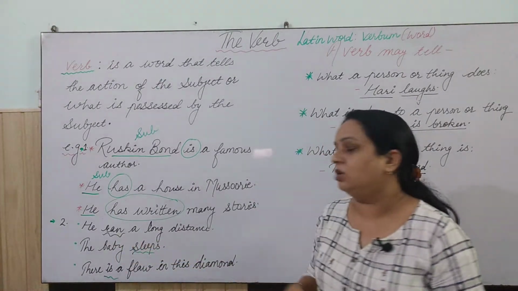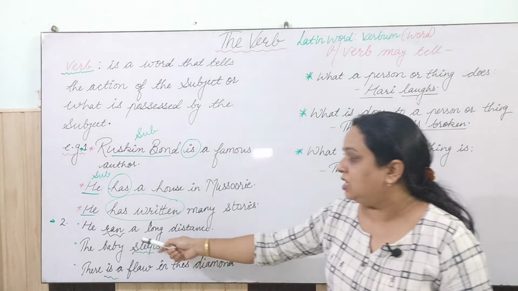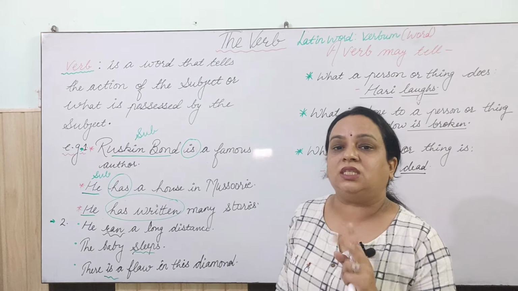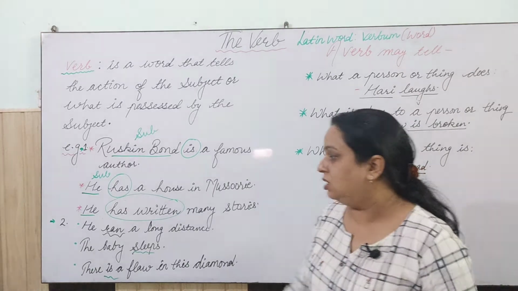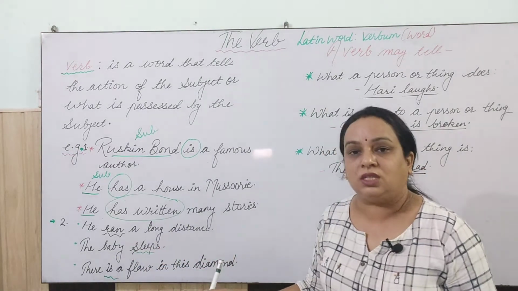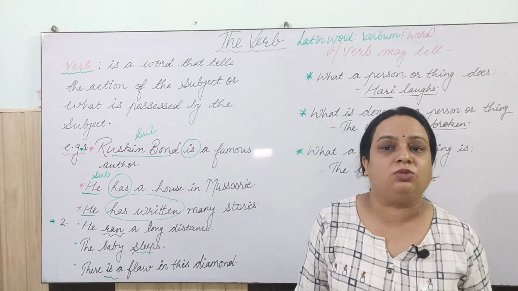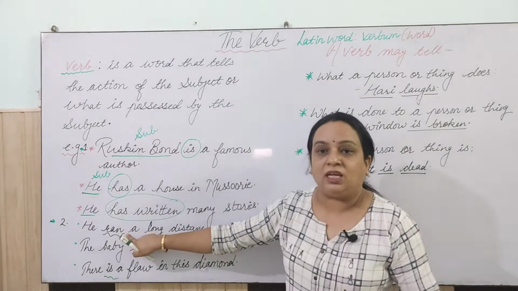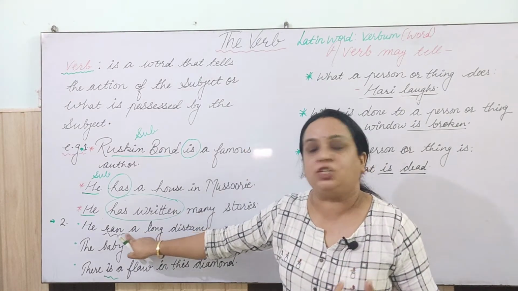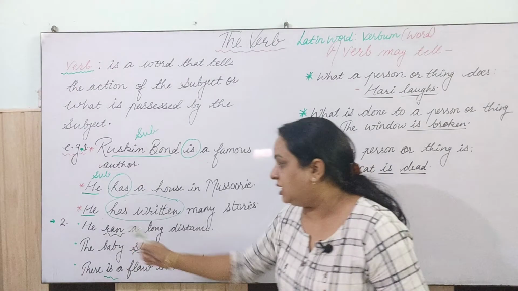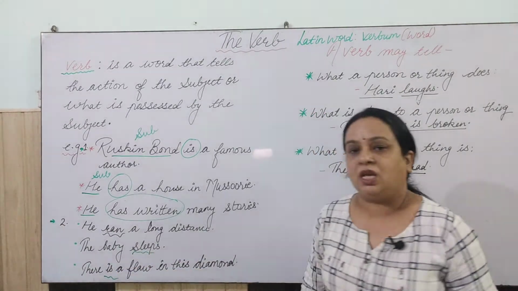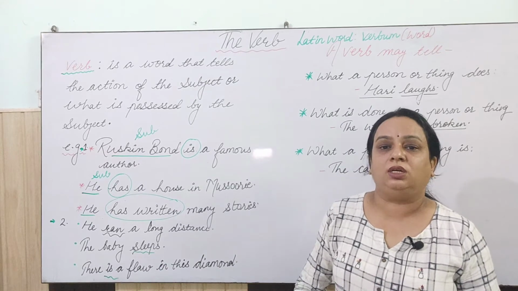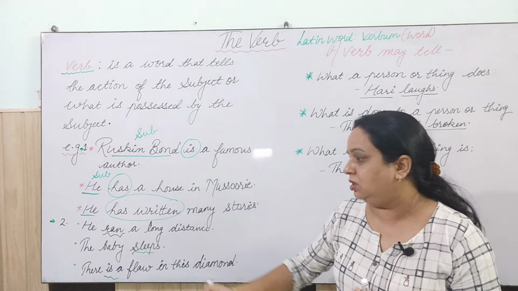He ran a long distance. Here in the first sentence, he ran a long distance. The word ran is what? Verb. This is the second verb we are using here. He ran a long distance, because the base form of ran is what? Run, right? So he ran a long distance. So ran is telling about the action of he. Clear? Second sentence: the baby sleeps. Here this verb sleeps is telling about the state of the baby, that what the baby is doing.